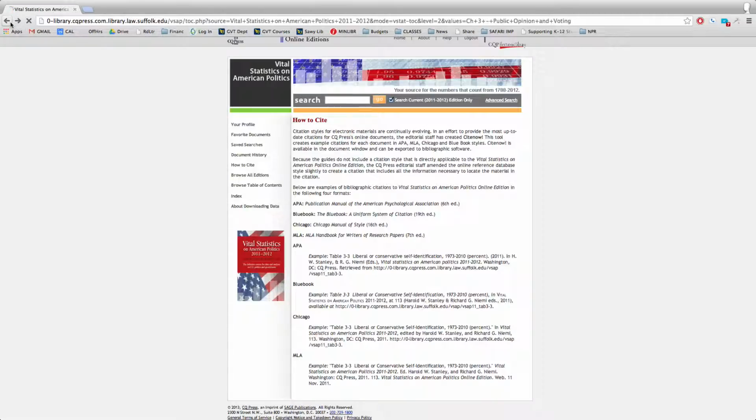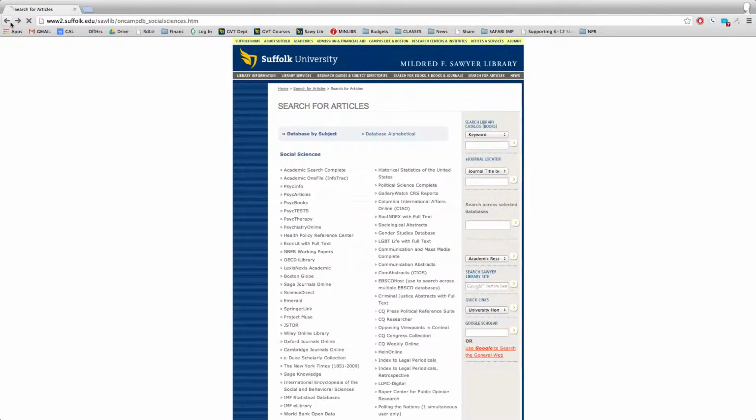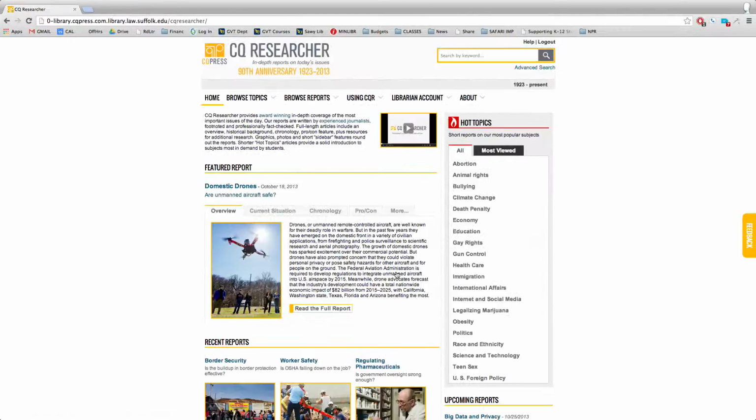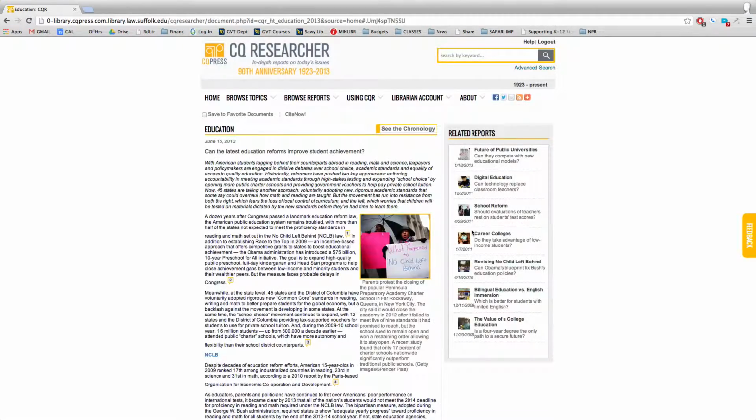So we can go back, and let's go back to our list of databases. If we go to CQ Researcher, this is a set of in-depth articles that CQ Press does on any number of issues. Let's say that we were interested in education. So if we hit on education, there's a little blurb that they do here about education, but they also have related reports. And we can look at the future of public universities, digital education, or school reform. Let's say we were interested in school reform and test scores. If we click on that,